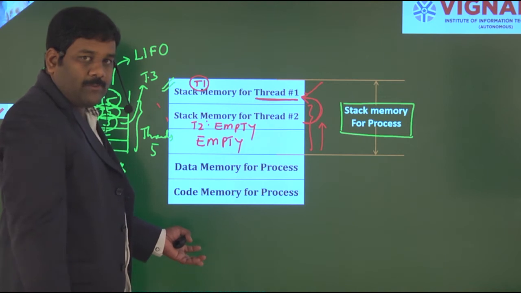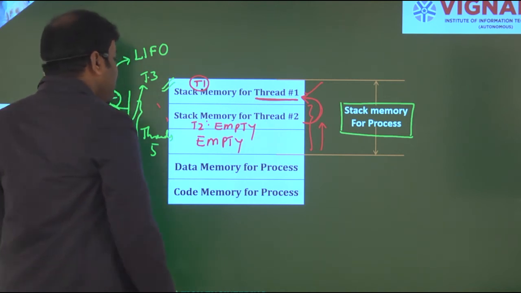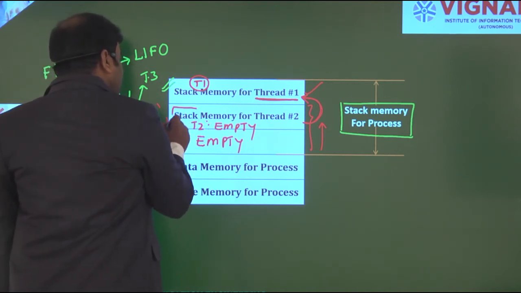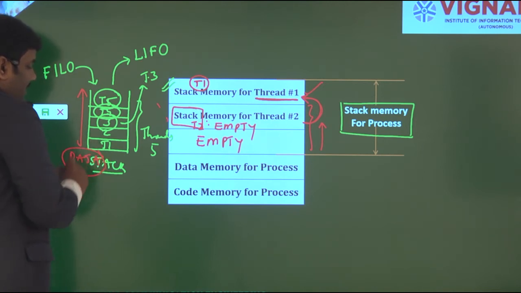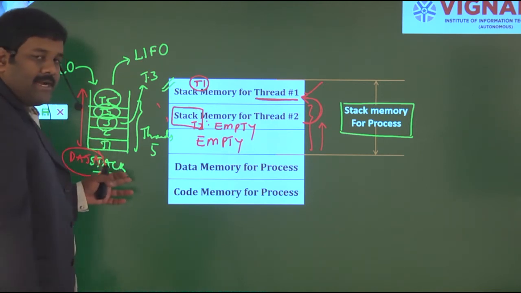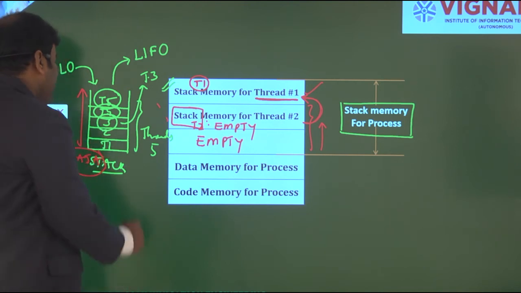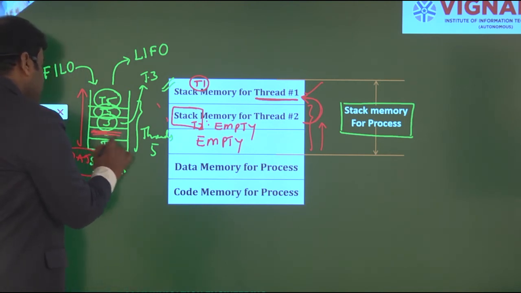Like I already told you in the process structure, the stack memory is nothing but the registers or the data which is available with this stack. When you are using any one of the data, then that particular memory location will become empty.